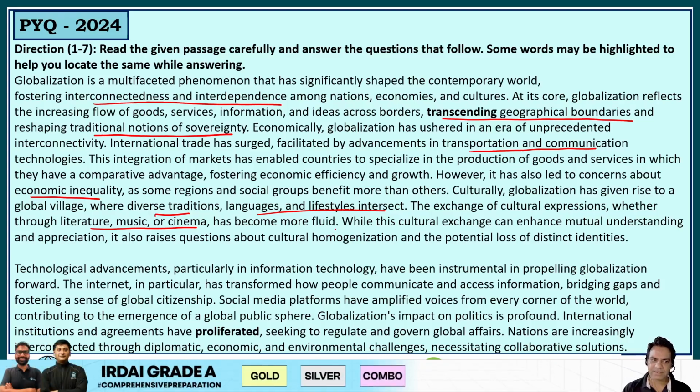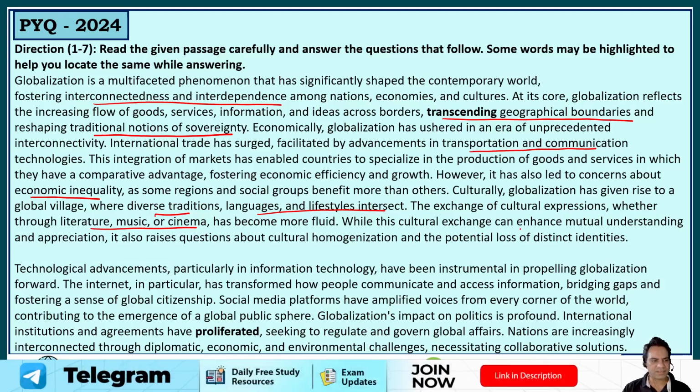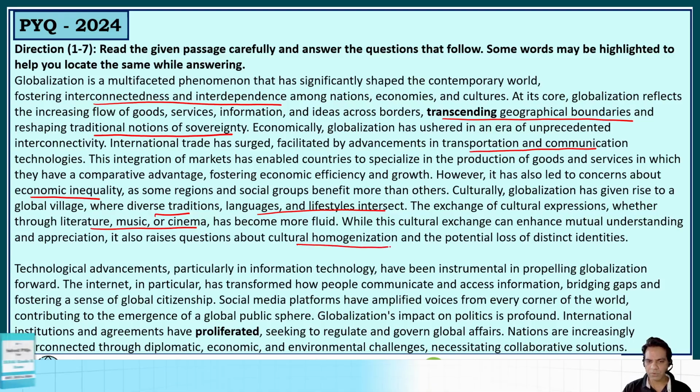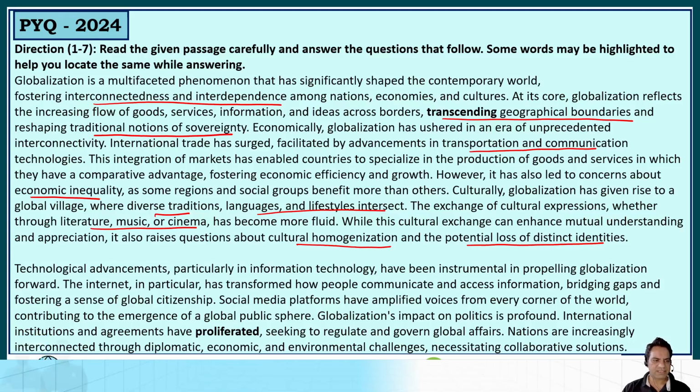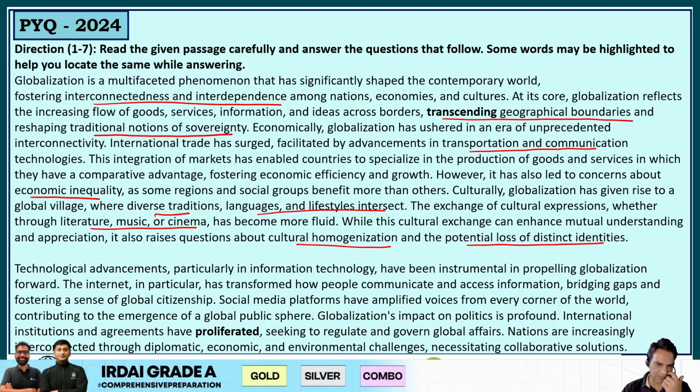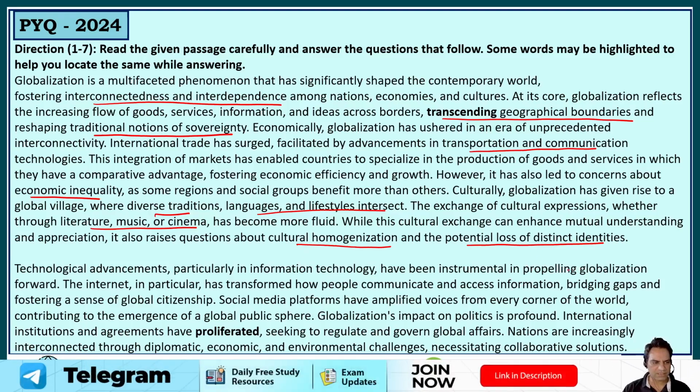So there's a mix of everything. While this cultural exchange can enhance mutual understanding and appreciation, it also raises questions about cultural homogenization and the potential loss of distinct identities. There is another side to it as well. Let's read further, guys. Technological advancements, particularly in information technology, have been instrumental in propelling globalization forward.